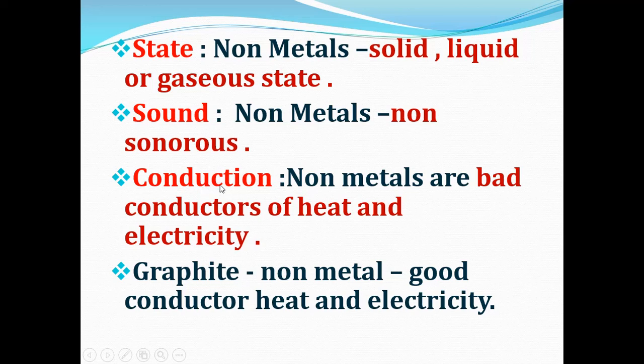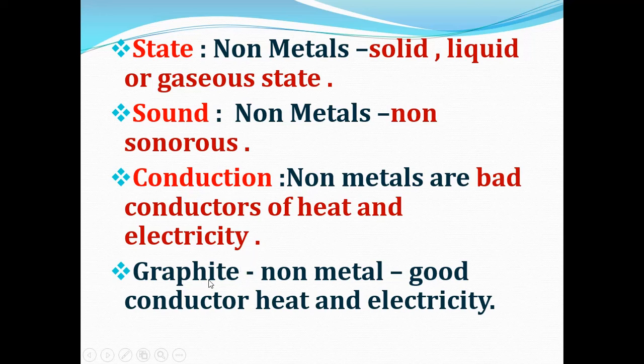Then what about the conduction of the non-metals? Non-metals are bad conductors of heat and electricity. We know metals are good conductors of heat and electricity, isn't it? Here non-metals are bad conductors of heat and electricity.